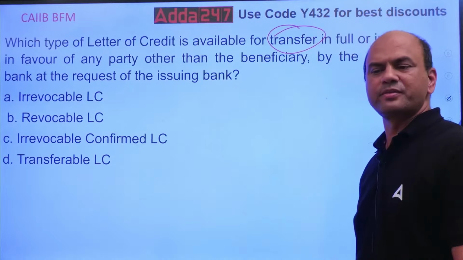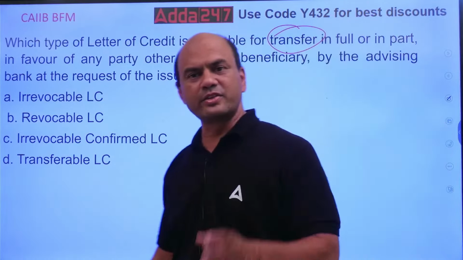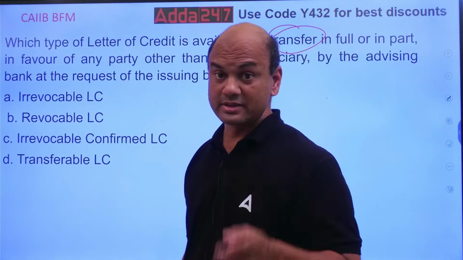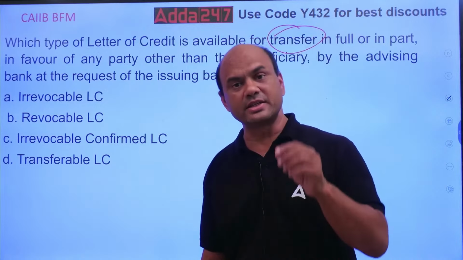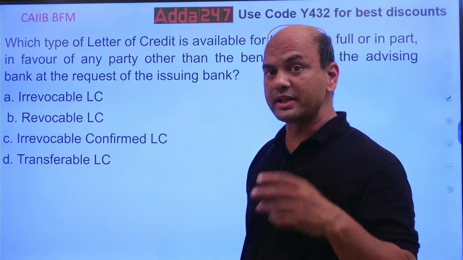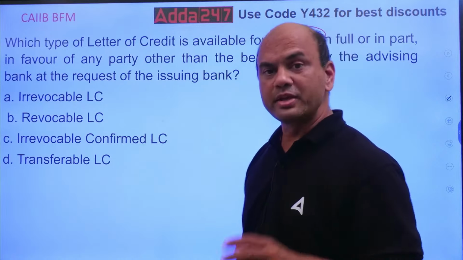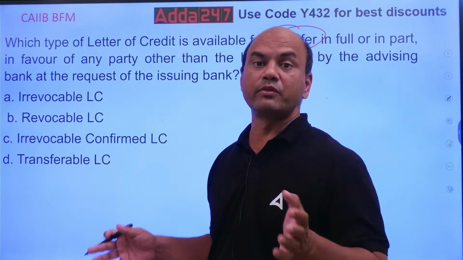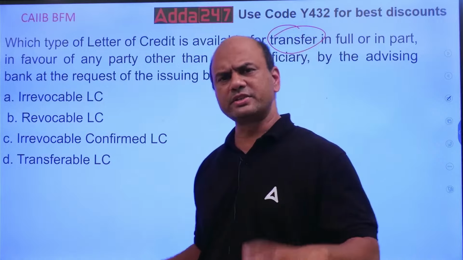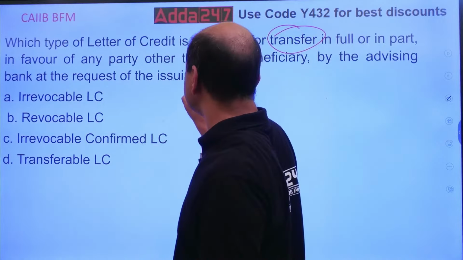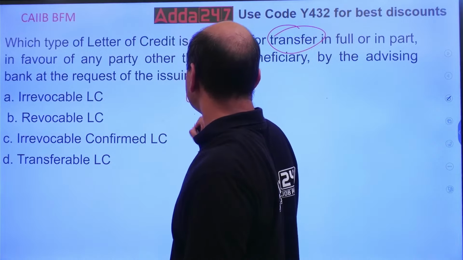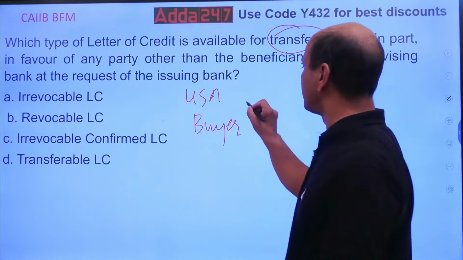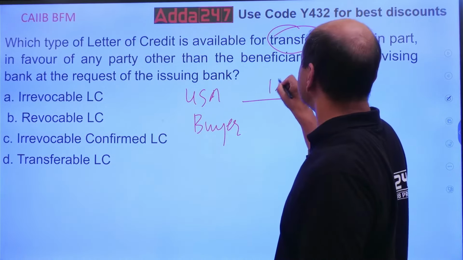What do you mean by transfer? See, this transfer happens when our party, the seller party, is an agent. Means what? Suppose I get an order of, let's say, preparing 1 lakh chairs from, let's say, a buyer in USA. He gives me the order of 1 lakh chairs.